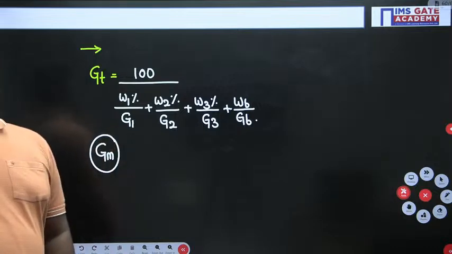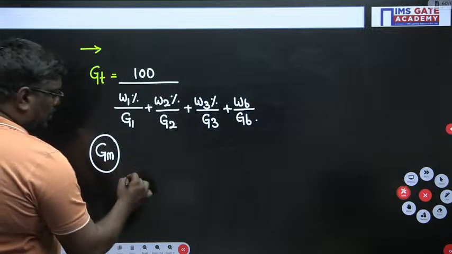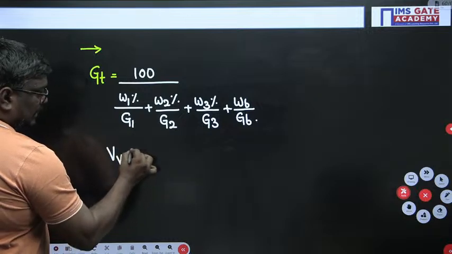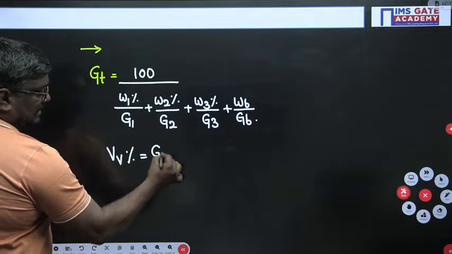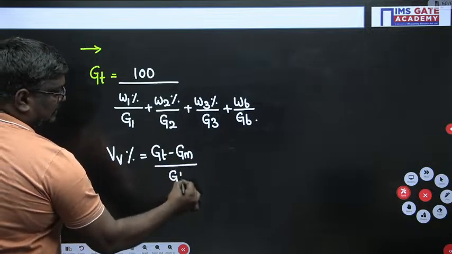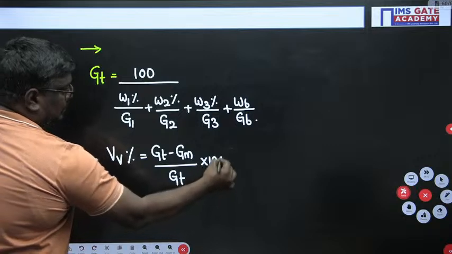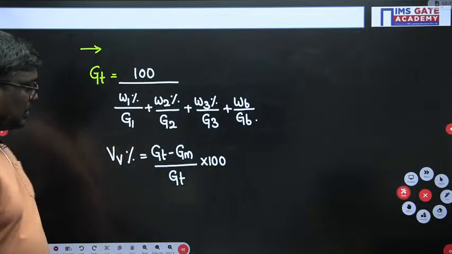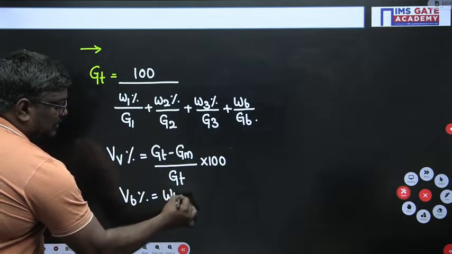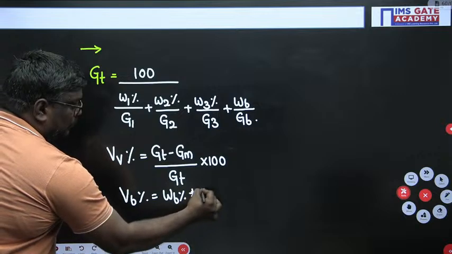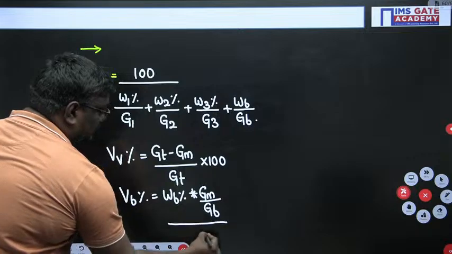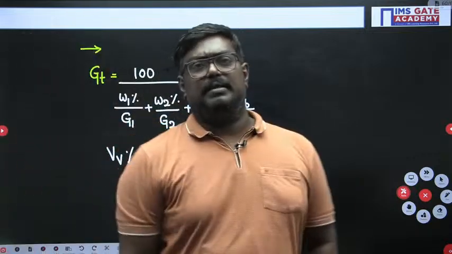Similarly, if I talk about mass specific gravity, they will be giving this. Now, VV percent can be taken as GT minus GM by GT, into 100. Now, students, volume of bitumen percent is given as WB percent into GM by GB. This is VB percent because WB is in percent.